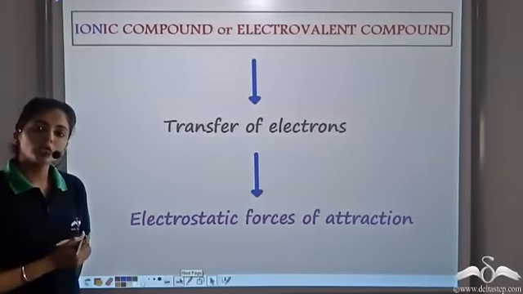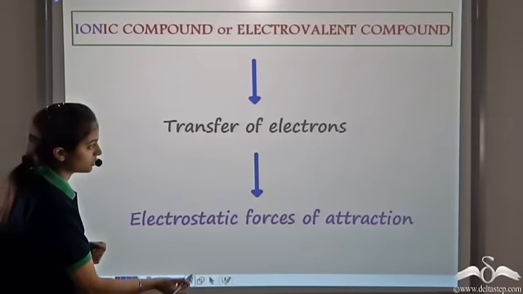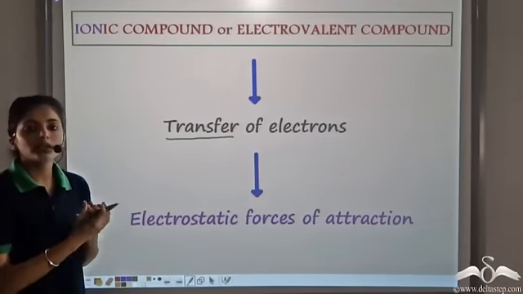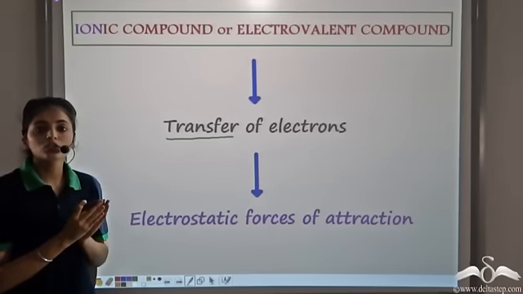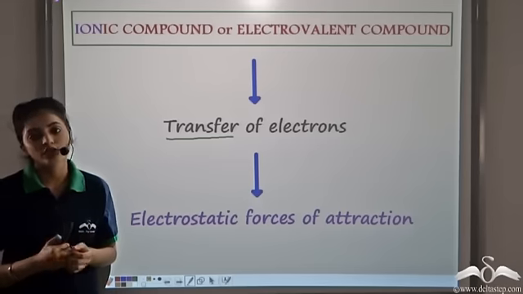So the ionic or the electrovalent compounds are formed by the transfer of electrons. One atom loses electrons, the other atom gains electrons, and the strong forces holding the ions together are the electrostatic forces of attraction.